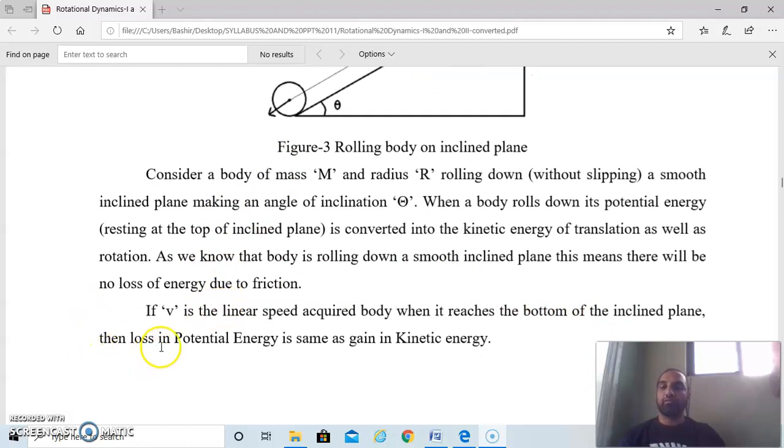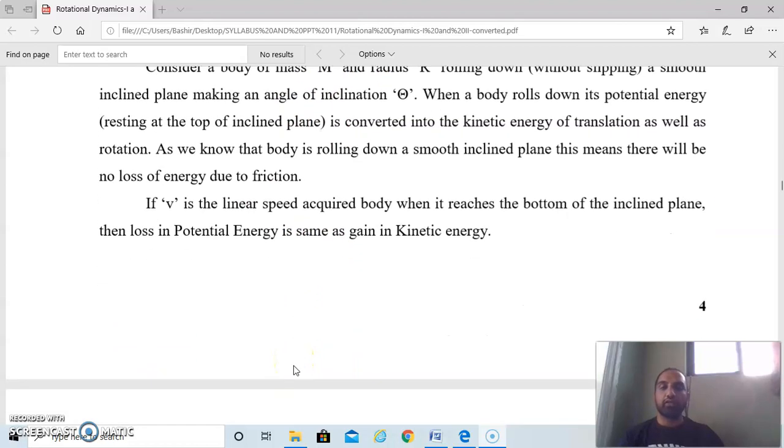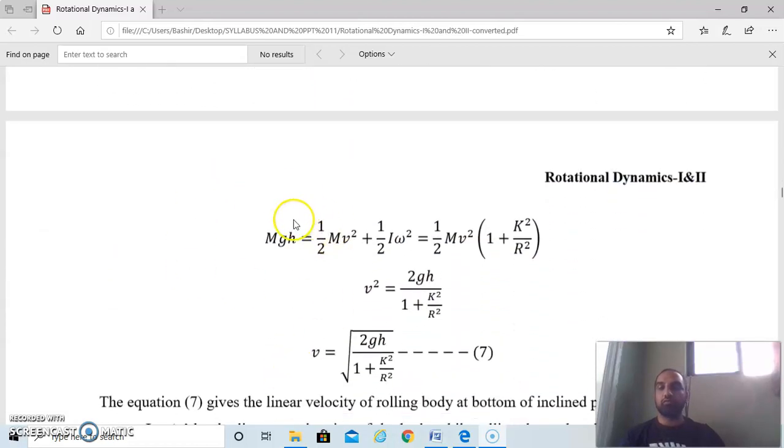So in this case, there is no loss of energy, and the loss of potential energy is converted into kinetic energy. So we can write this equation: mgh is equal to 1/2 mv square plus 1/2 I omega square. Also we can write this equation as 1/2 mv square inside the bracket 1 plus k square upon r square.